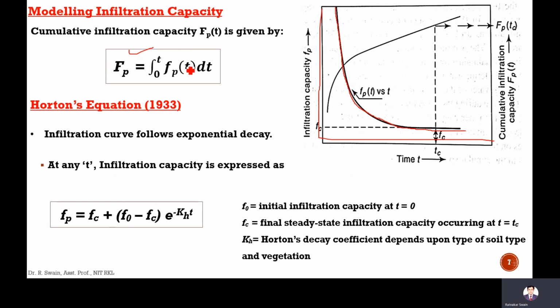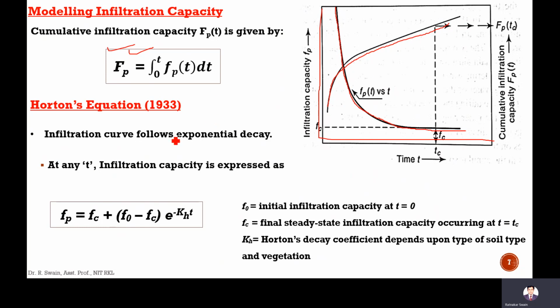The infiltration rate happens at a particular time. If we take the integration of the infiltration rate with respect to t from 0 to t, we get the cumulative infiltration capacity. If we take the cumulative value of the infiltration occurring, it will increase like this.